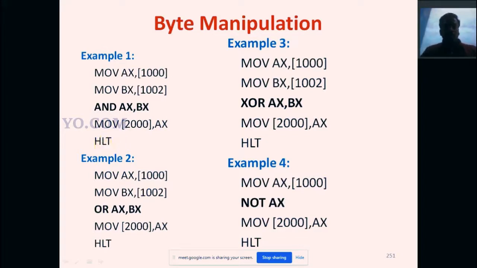So this is the AND byte operation, where byte manipulation is done. Similarly, for OR operation, the same program, we change AND to OR, XOR, or NOT. So these manipulate bytes. These logical instructions are also called byte manipulation instructions.